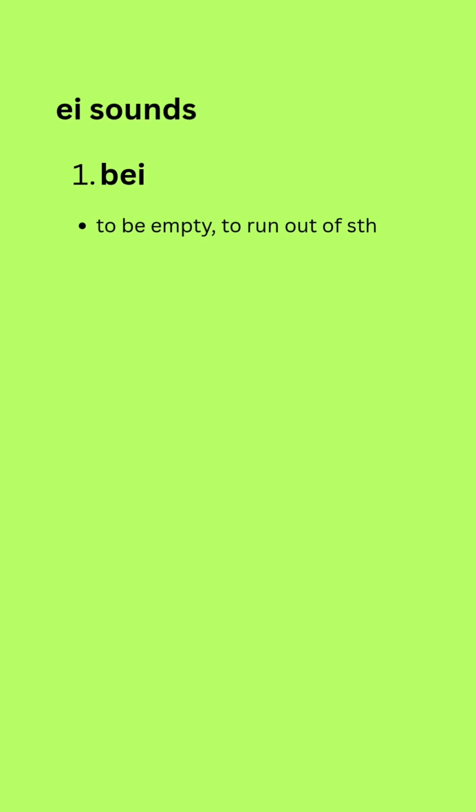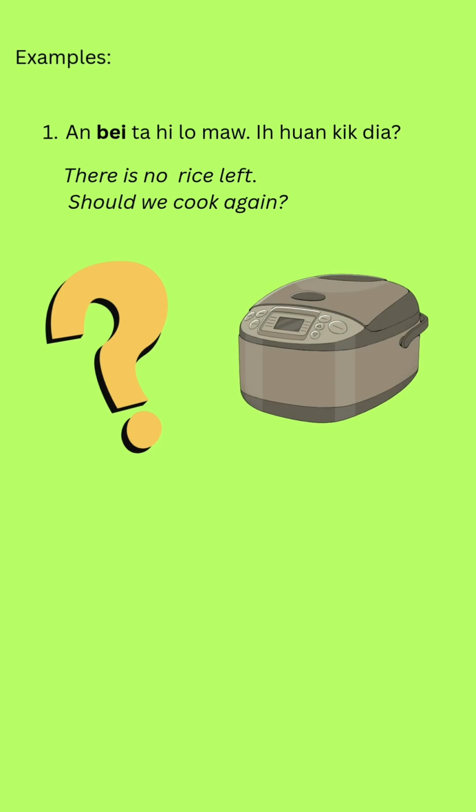Alright, so bay means to be empty, to run out of something. Let's see the first example. The first example is Anh bày ta hi lầu mỏ, yêu hoàn kiệt đa. So here the first sentence, Anh bày ta hi lầu mỏ, means there is no rice left. Anh is rice. And the next is yêu hoàn kiệt đa. Should we cook again?